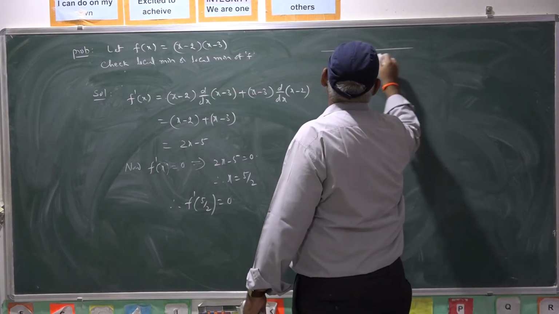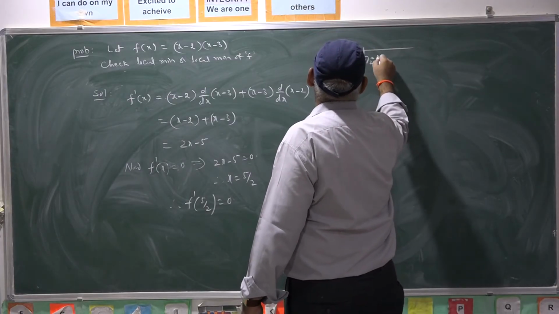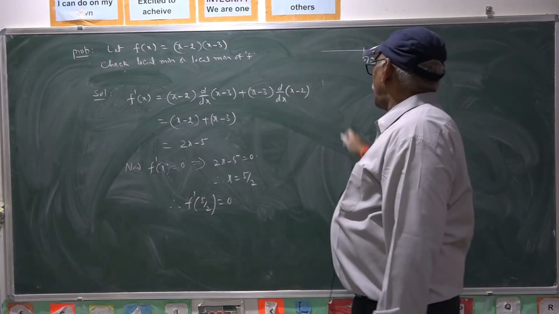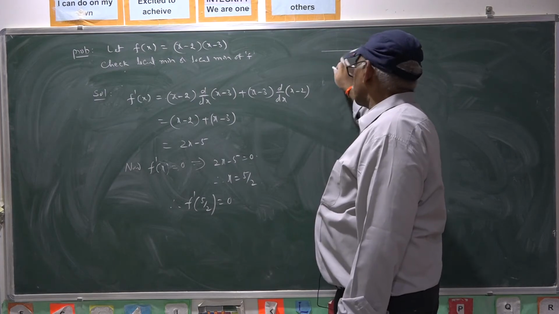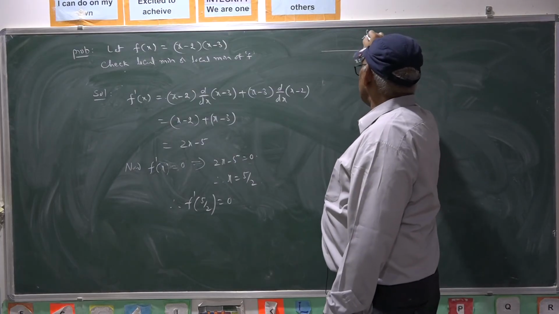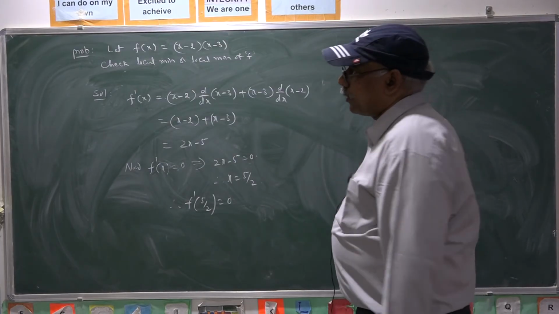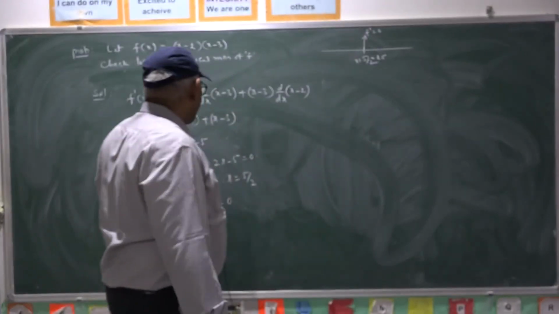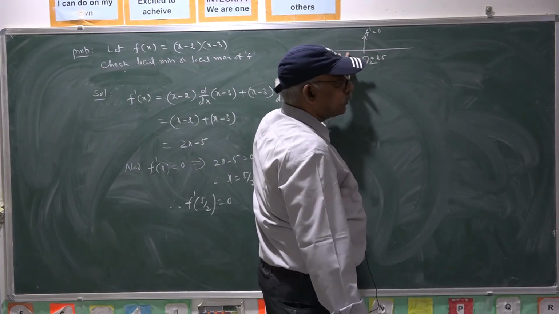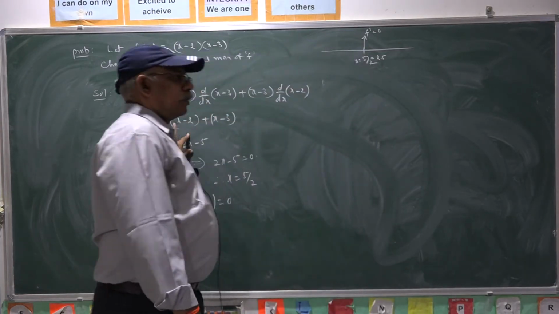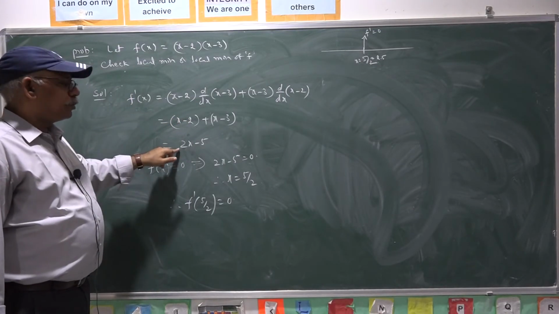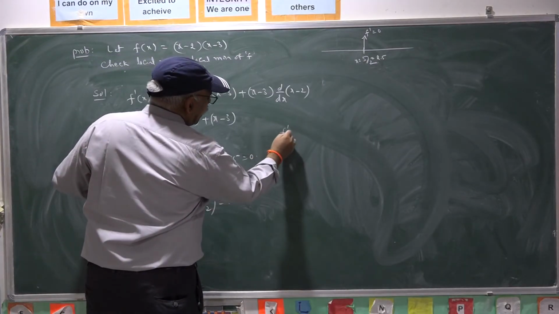Therefore, let us consider 5 by 2, that means 2.5 here. Now, I will observe the derivative to the left of this value. Here clearly the derivative is 0 for the left value. F dash of 2, because 2 is less than this value. Let us consider the derivative at 2. F dash of 2.